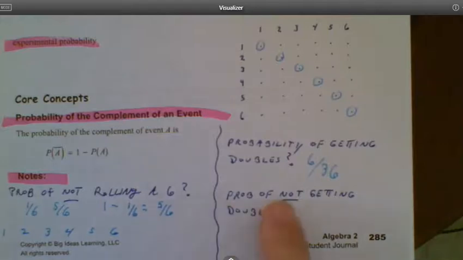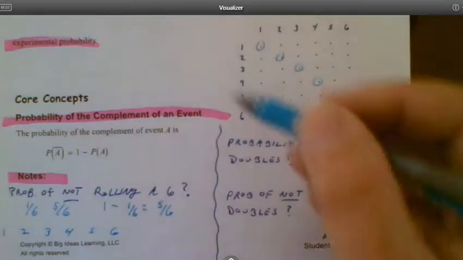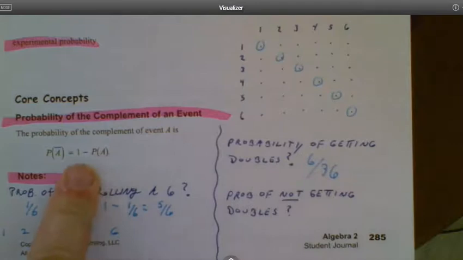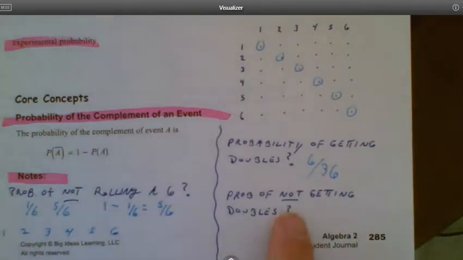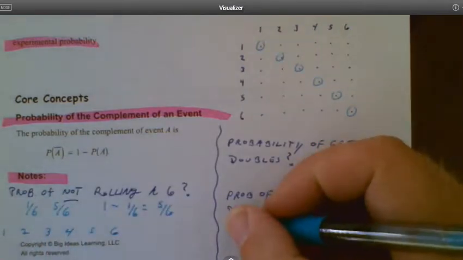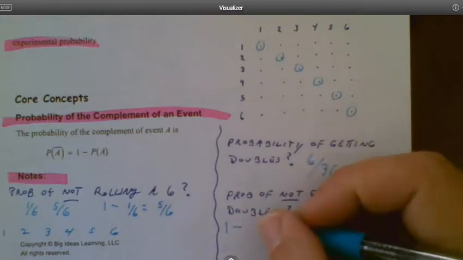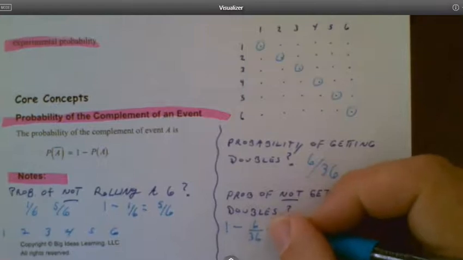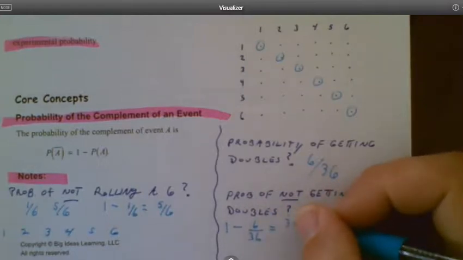What's the probability of not getting doubles? Well, that would be all those remaining dots, which you could count if you really wanted to, but this formula is a whole lot quicker. The probability of not getting doubles is much easier to say: 1 minus 6 out of 36, and getting the complement this way.